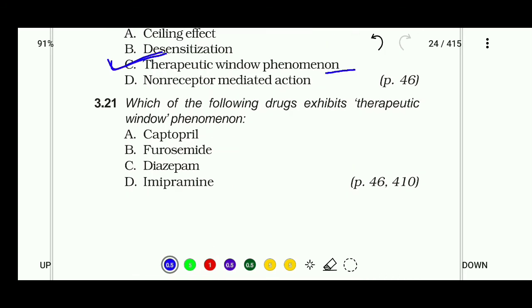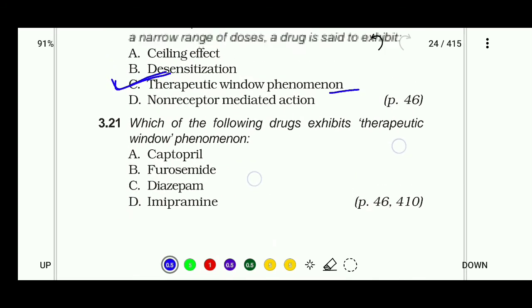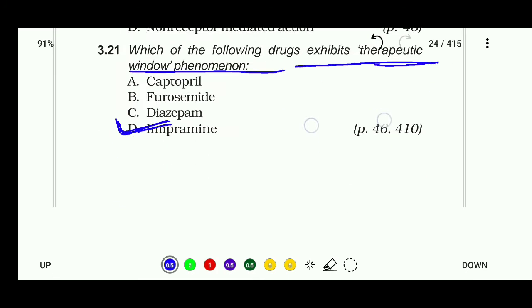And the last but not least, the last question of this video. Which of the following drugs exhibit therapeutic window phenomena? Options: captopril, furosemide, diazepam, imipramine. Right answer is D. Imipramine exhibits therapeutic window phenomena.